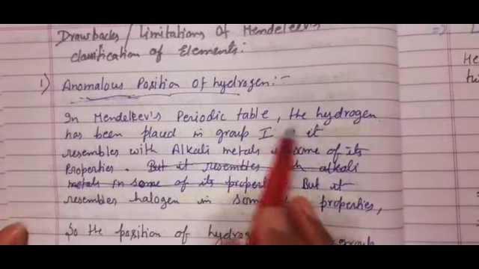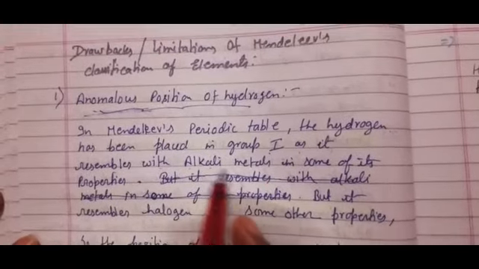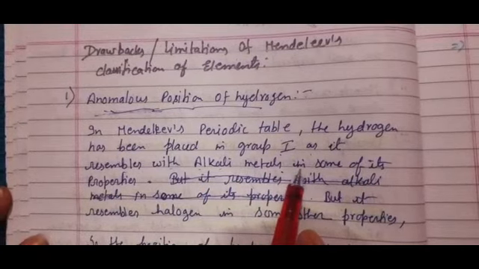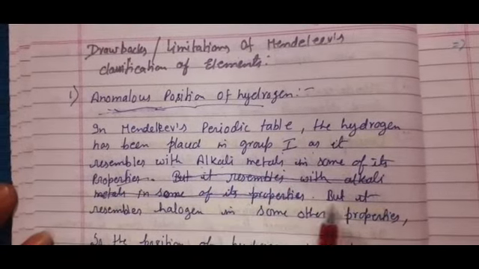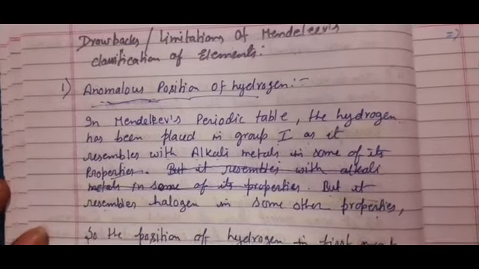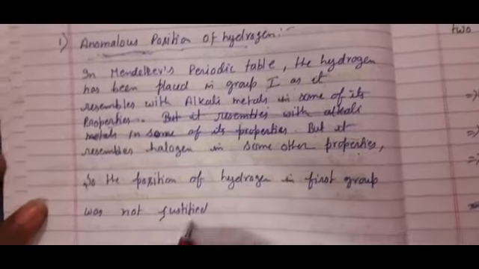In Mendeleev's periodic table, hydrogen has been placed in group 1 as it resembles alkali metals, because some of its properties match with alkali metals, but it resembles halogens in some other properties. So the position of hydrogen in the first group was not justified.